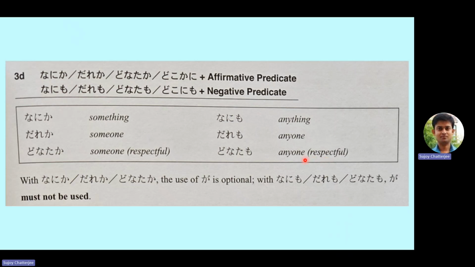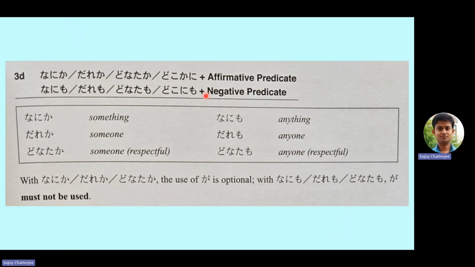Now, the rule in Japanese for using this mo thing, nanimo, daremo, donatamo, and dokonimo, is that these do not follow the principle of English grammar. These words can be used only in a negative sentence, only if the predicate is negative. That means the verb is a negative form verb.